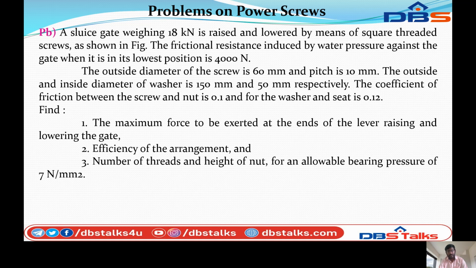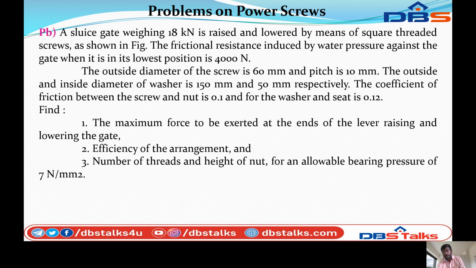The coefficient of friction between the screw and nut is 0.1, and for the washer and seat is 0.12. Find the maximum force to be exerted at the end of the lever raising and lowering the gate, efficiency of the arrangement, the number of threads and height of the nut for allowable bearing pressure of 7 Newton per mm square.